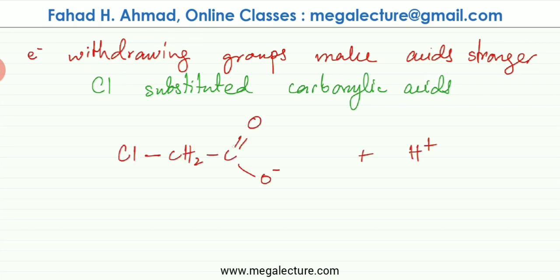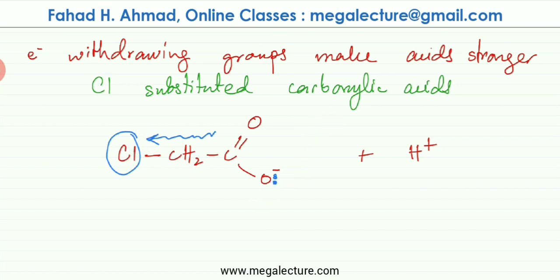So here you can see I have a chlorine substituted carboxylic acid which has dissociated. So this carboxylic acid group has already released the H plus 1 ion, and there's a chlorine group attached on the exact opposite side of the molecule. Now this chlorine has an electron withdrawing effect. It's going to try and pull the electrons towards itself. So if it does that, the negative charge that was concentrated over here on this oxygen atom is also going to be pulled towards this chlorine.